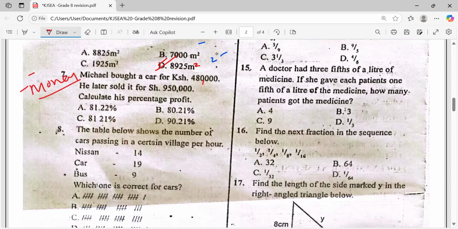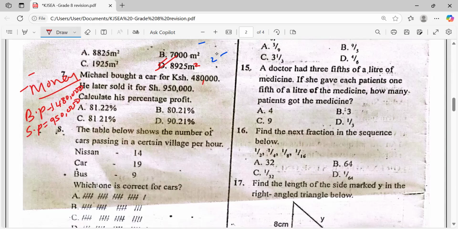So, Michael bought a car for Kenya shillings 480,000. He later sold it for 950,000. So, what is the buying price? Buying price becomes what? Very good, 480,000. Now, what about the selling price? 950,000.